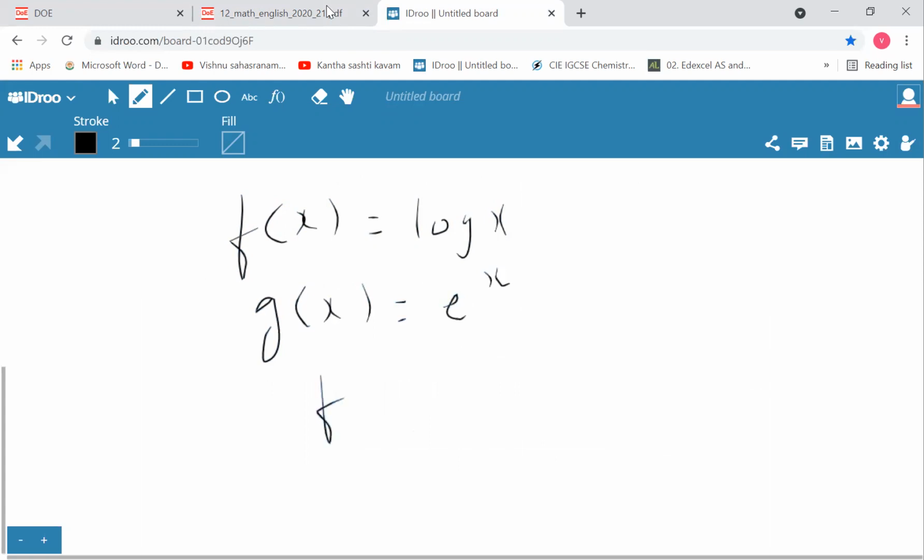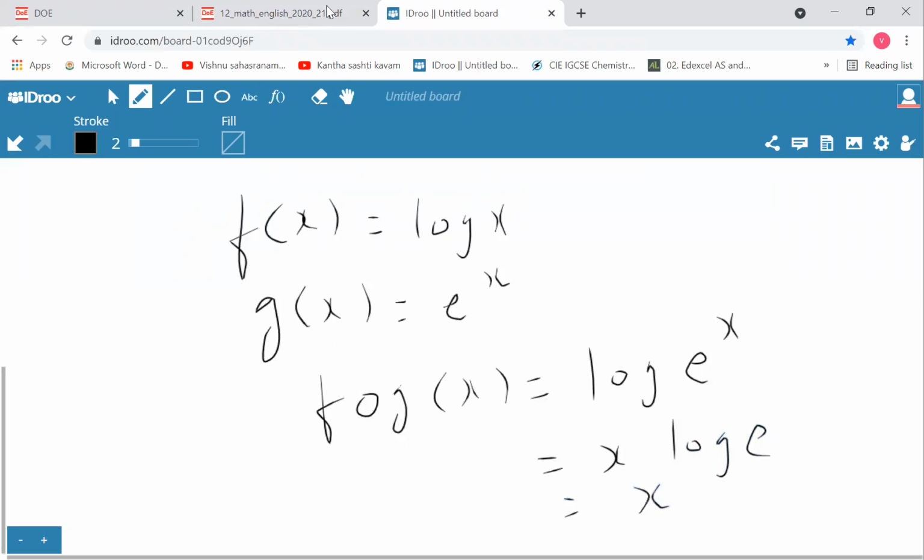So he's asking you to find out f of g. So f of g of x is equal to log of e to the power of x. So this can be written as x log e. But you know log e is 1, which is equal to x. So f of g of x is equal to x.